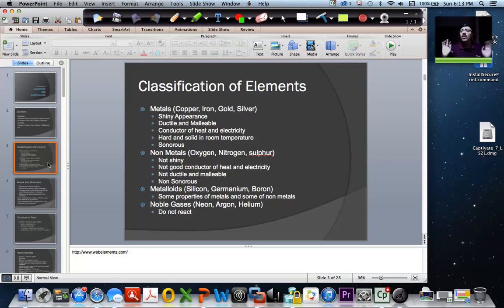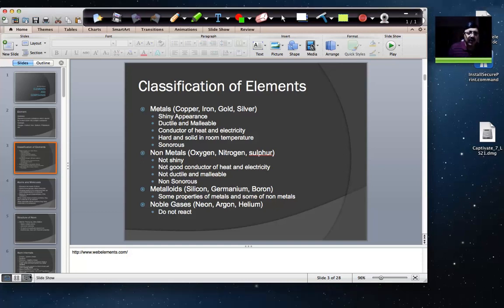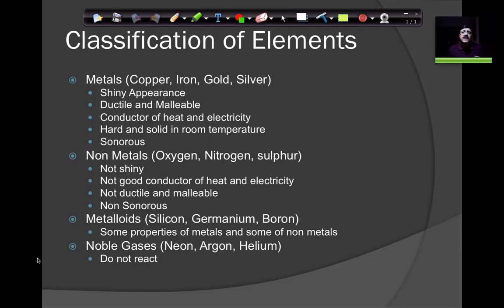I'm sure that you're already aware of what metals are, and you can definitely give me examples of some of the metals, can't you? So iron is a metal. Gold is a metal, silver is a metal. Copper is a metal. So all these are metals.